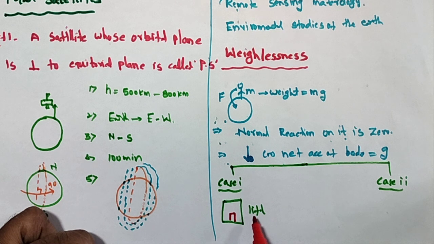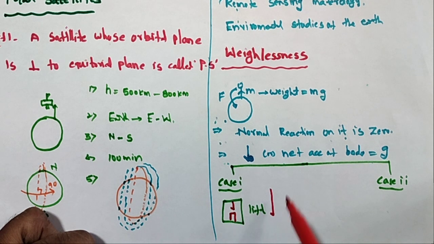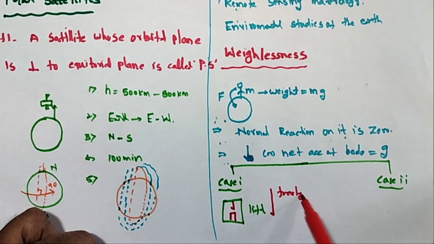When the lift is freely falling, what is the apparent weight? The apparent weight W is equal to 0. This is called weightlessness.